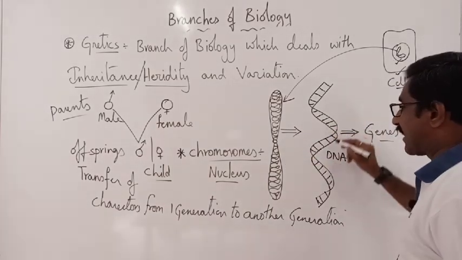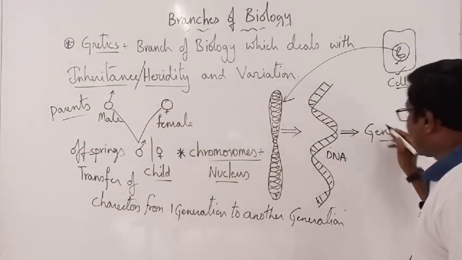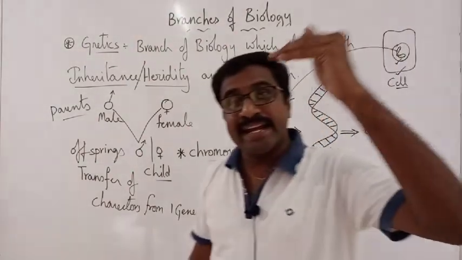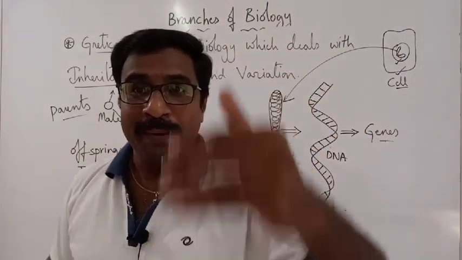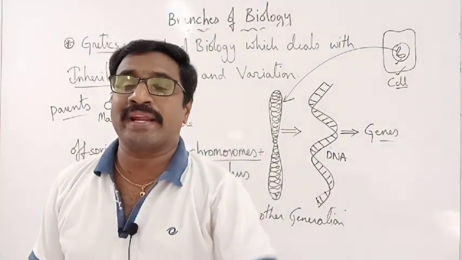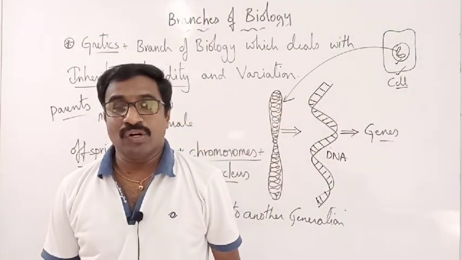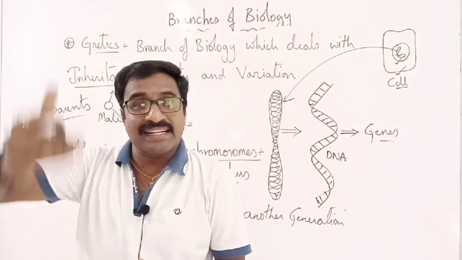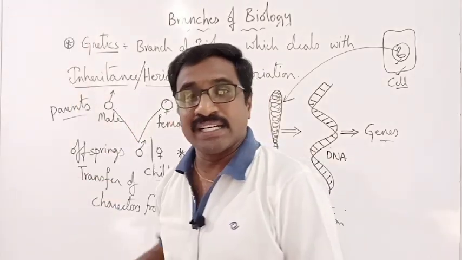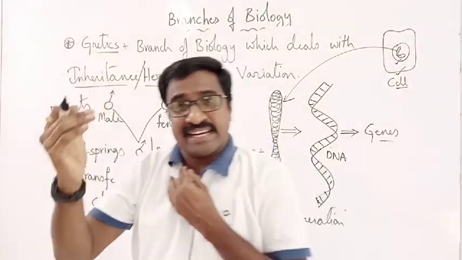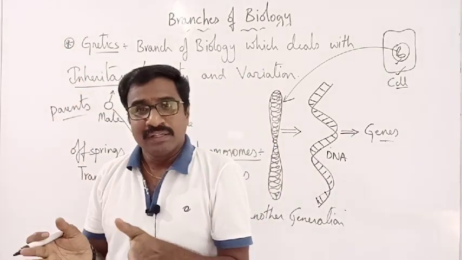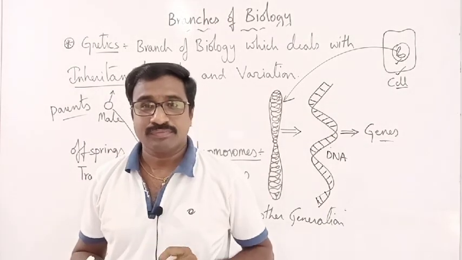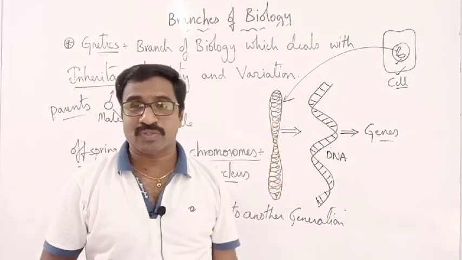In the chromosome, I have the DNA. In the DNA, I have the genes. The genes are getting transferred from parents to the offsprings. What is the meaning? From the parents, the characters are getting transferred. The characters are getting transferred from the parental generation to the offsprings through chromosomes.